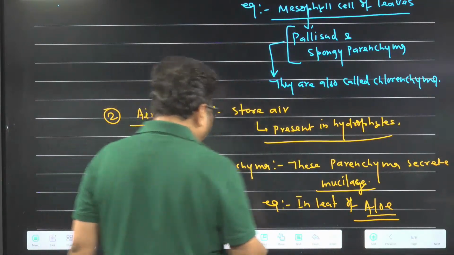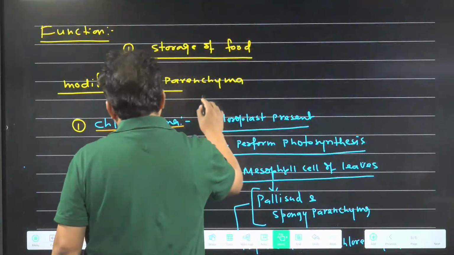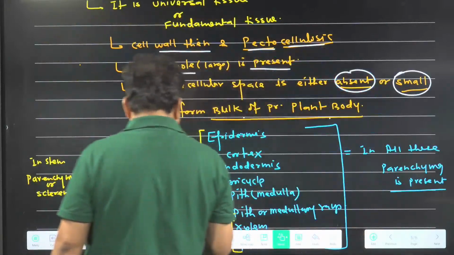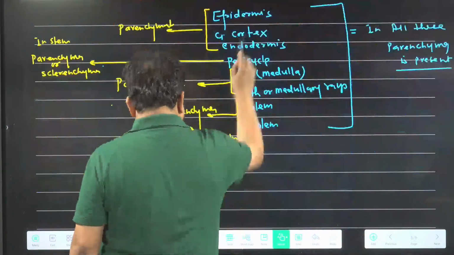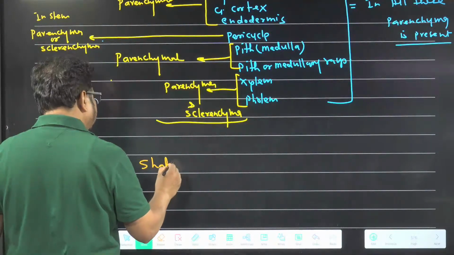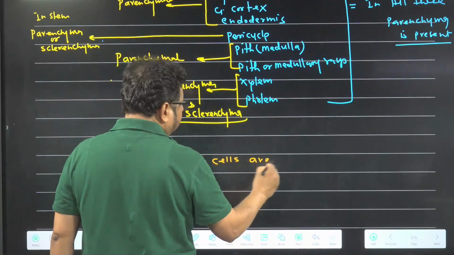Now another. In parenchyma, the very least priority area is also there. Before function, I am telling one thing about the least priority area of the parenchyma, the shape of parenchyma. So what we have to write: cells are isodiametric.